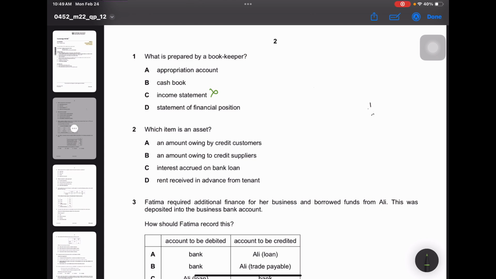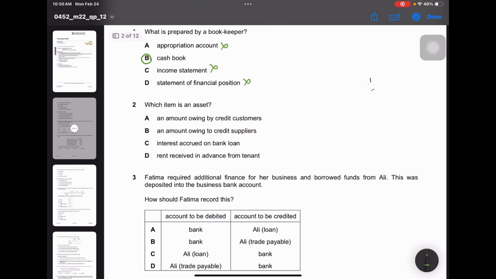Next, the statement of financial position is also a statement, so it's definitely not prepared by a bookkeeper. Appropriation account is for partnership accounting, so that is also prepared by an accountant. So the option left is cash book, and cash book is usually for day-to-day transactions. It does not include any credit purchases or credit sales. It's only on a cash basis. That's why it's called cash book.